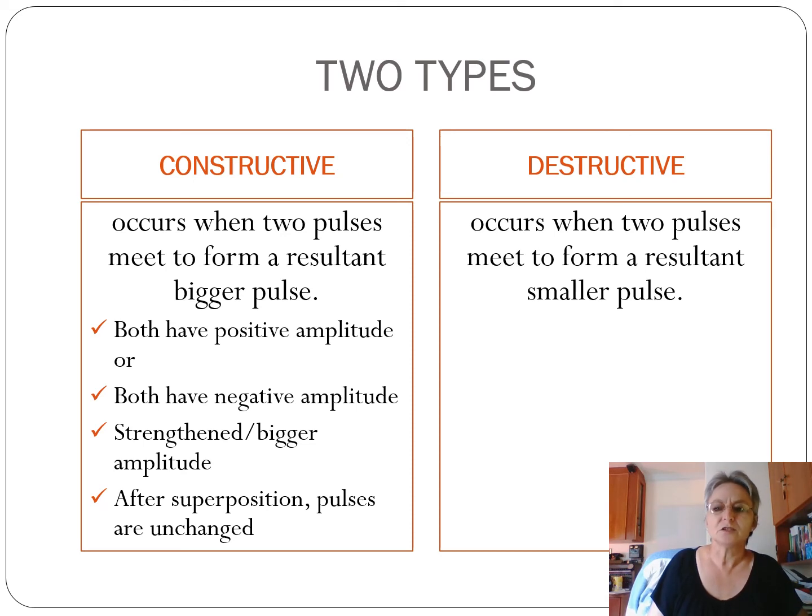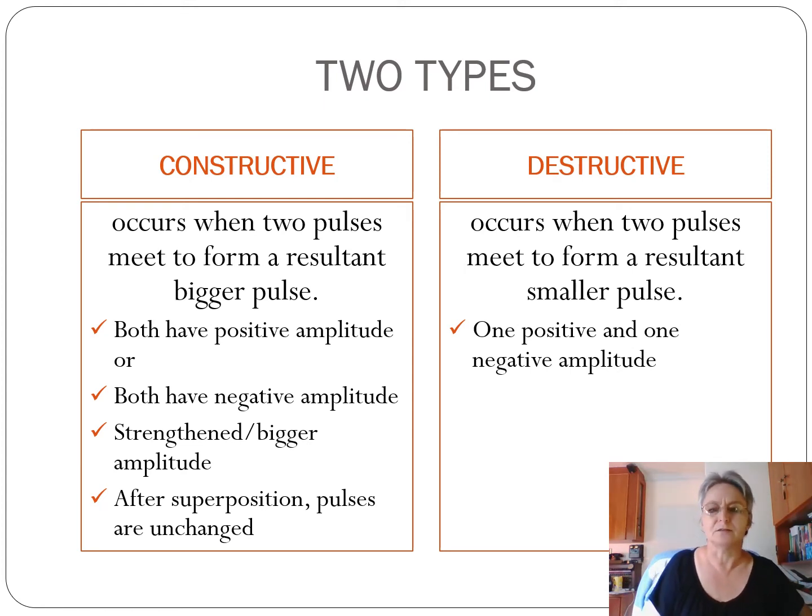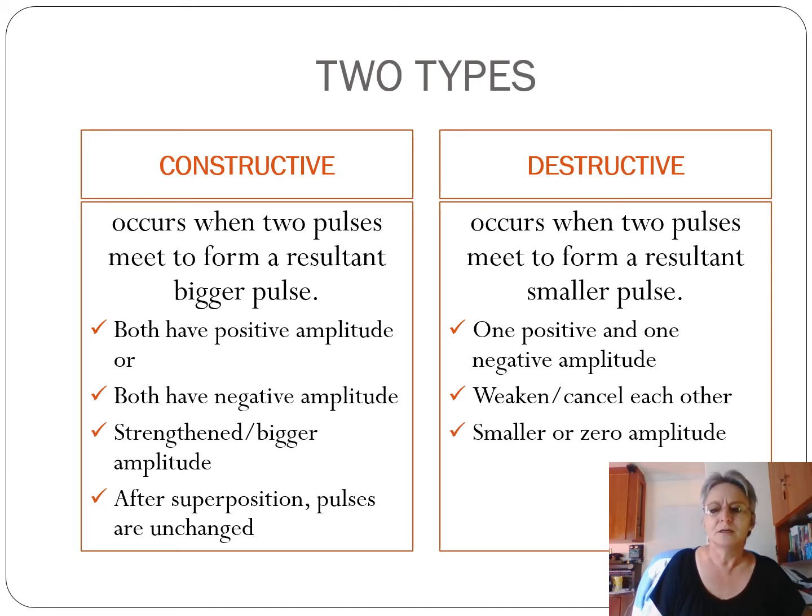Destructive interference occurs when two pulses meet to form a resultant smaller pulse. So one would have a positive and the other would have a negative amplitude. So we say that they weaken each other or they could cancel each other out. There will be a smaller or a zero amplitude. And after the superpositioning, the pulses will move unchanged.